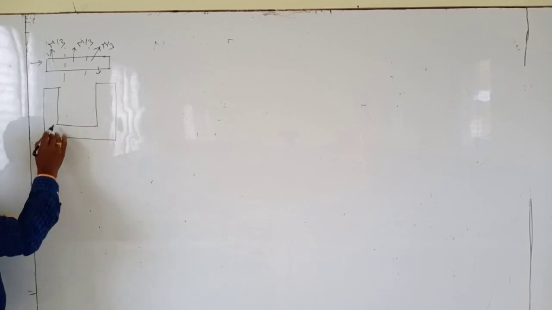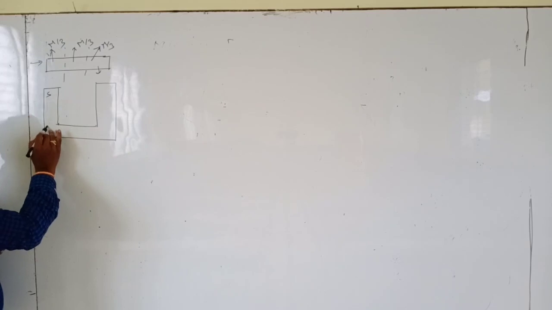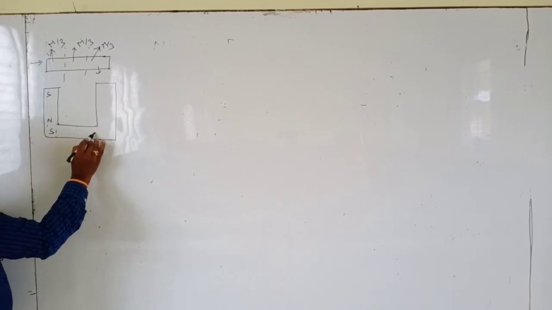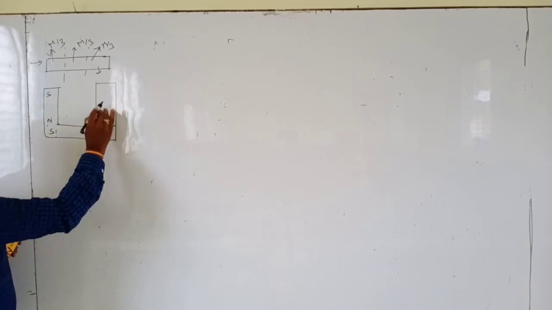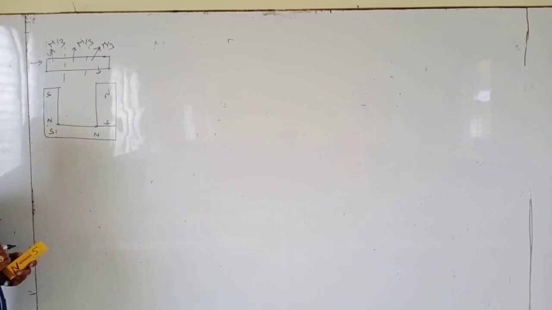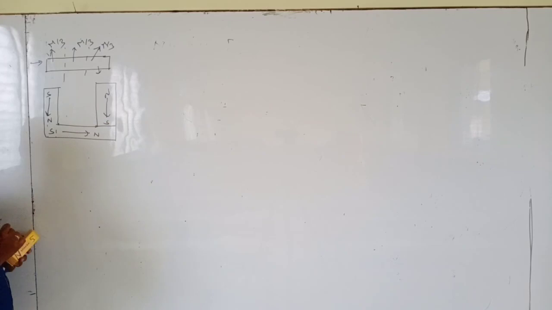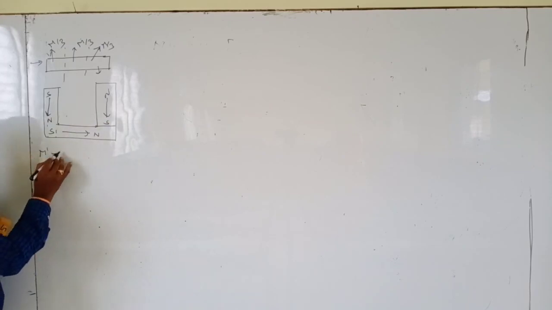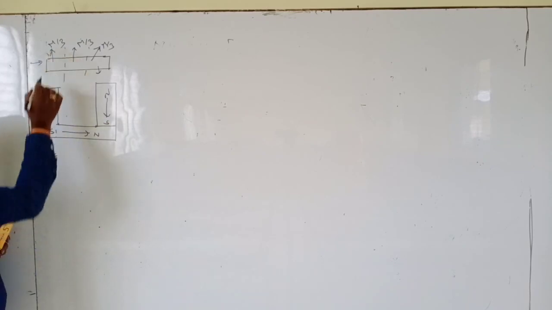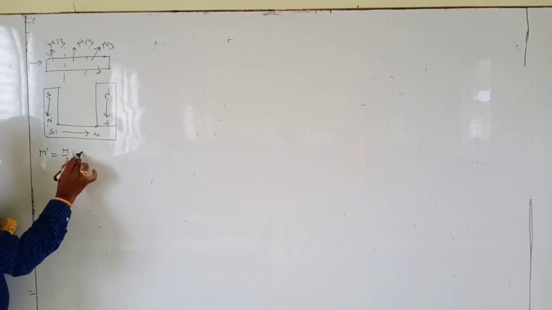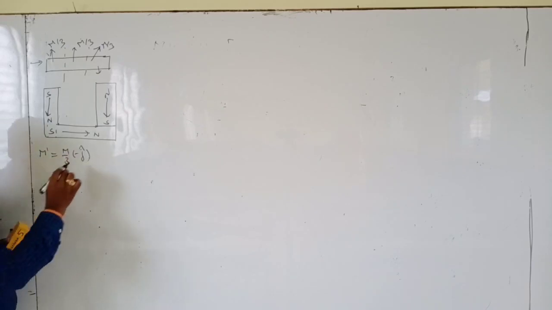U shape. South, north, south, north, south, north, south, north. So m dash is equal to: this is the minus j cap direction, m by 3 minus j cap direction.